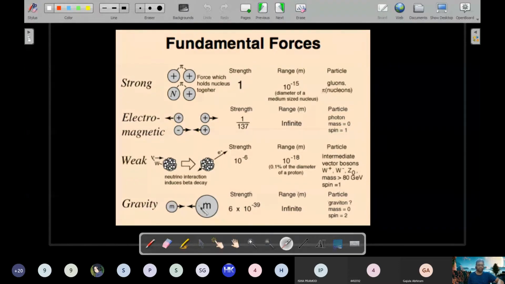Whereas gravity, they believe, is due to the exchange of particles called gravitons. And why did they put a question mark? Because this is still a theory. All these other particles have already been discovered, as we stand in the year 2020. Gravitons are theoretical, and there has not been any experimental evidence, and the work is still on to experimentally prove the presence of a particle called the graviton. So even before discovering it, they already know the properties of that graviton. That's the power of physics.